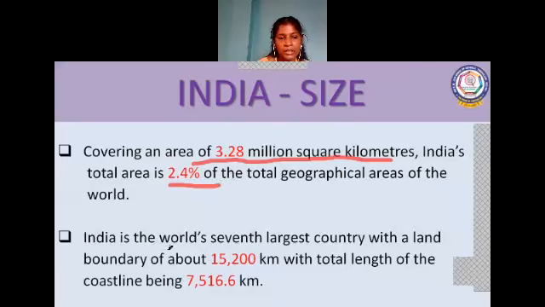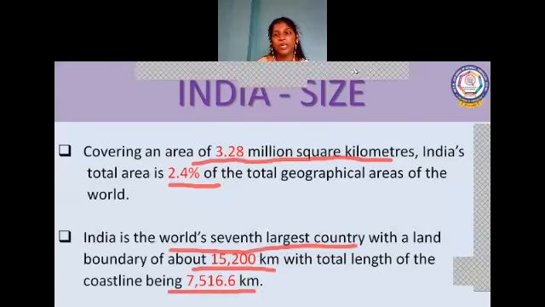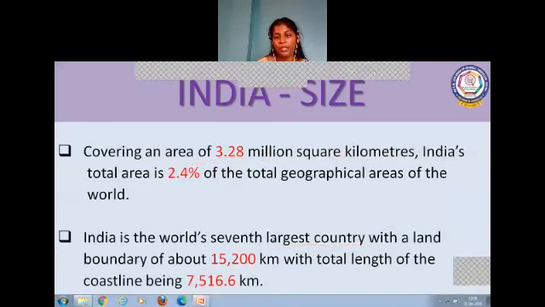India is the seventh largest country. The land boundary of India is about 15,200 kilometer, and we have a vast coastal line of about 7,516.6 kilometer.